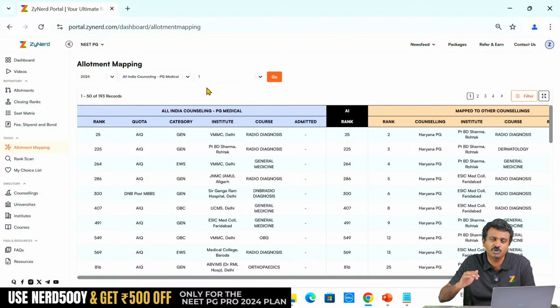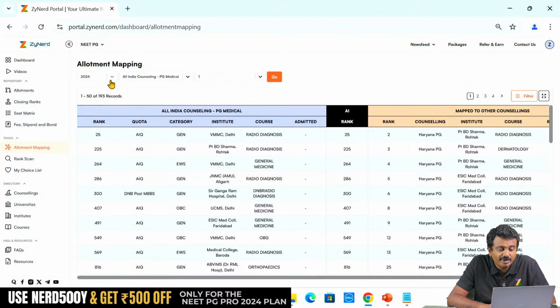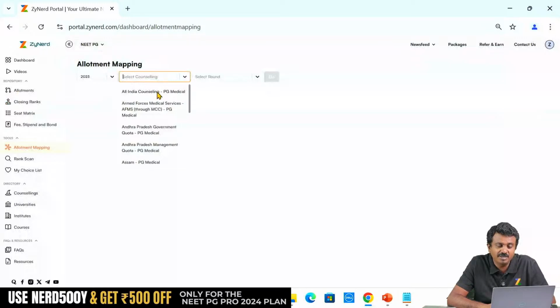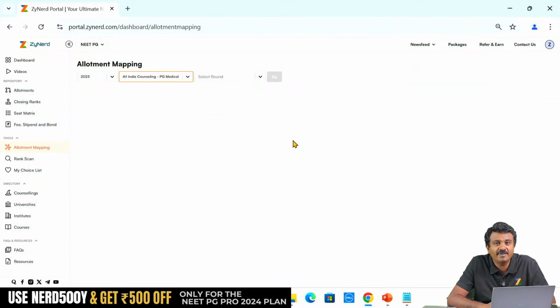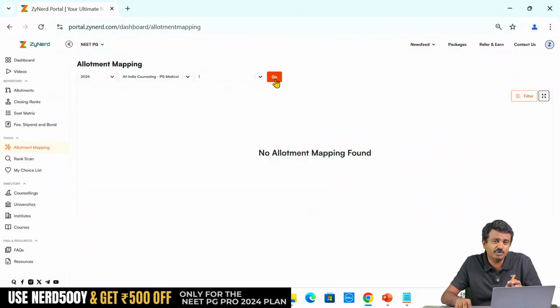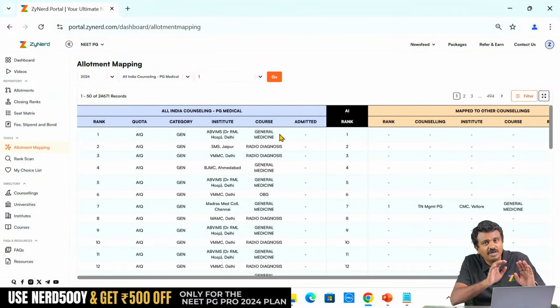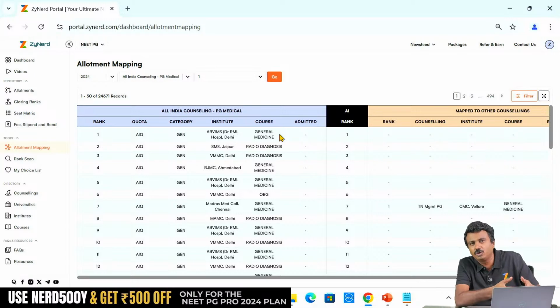What am I going to do in all India round 3? Now we look at 2023 as an example, because for 2023 alone we have a reference point for state round 2. So we look at 2023 as an example, but right now the primary thing that you need to remember is we are all looking at all India round 2 possibilities. It is for all India round 2 possibilities, right?